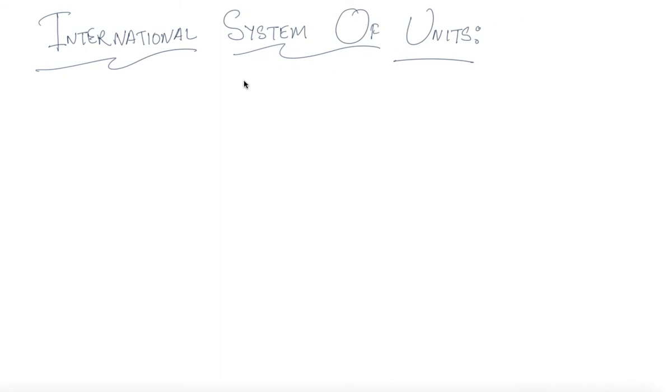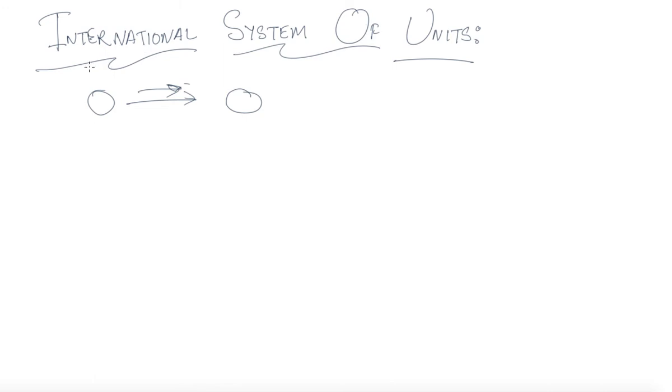Before the establishment of the International System of Units, people from different countries were using different measurements. So there was a need to establish it so that when a scientific discovery is made, it can be shared and utilized equally.